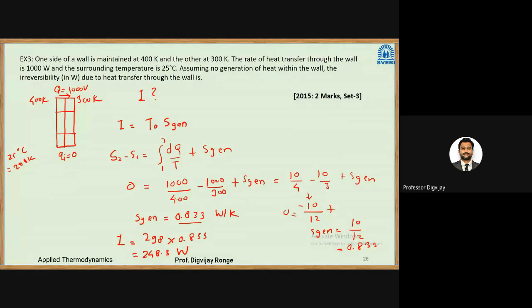This was asked for 2 marks in the 2015 GATE examination. This integration we can actually do very simply. We can take 1 by T common, integration 1 to 2 of dq. But in this case the temperature is also changing, so we cannot take it that way. So we can take this as Q by T, 1 to 2. I have omitted that step and directly came to this step.